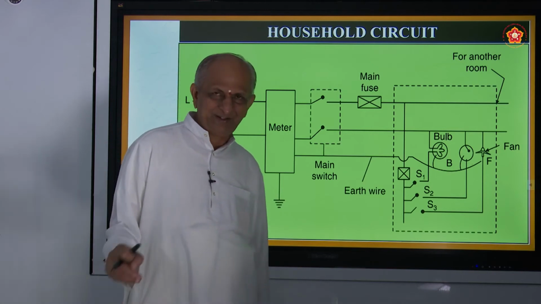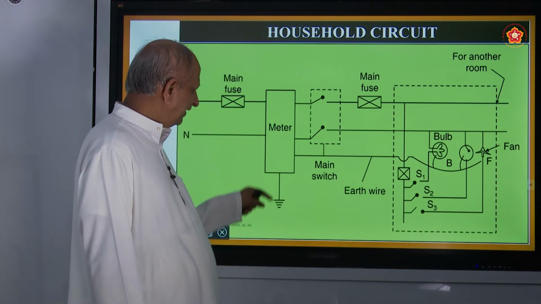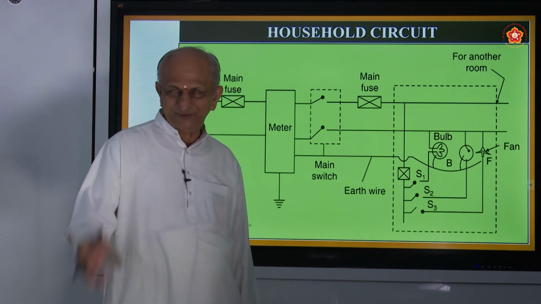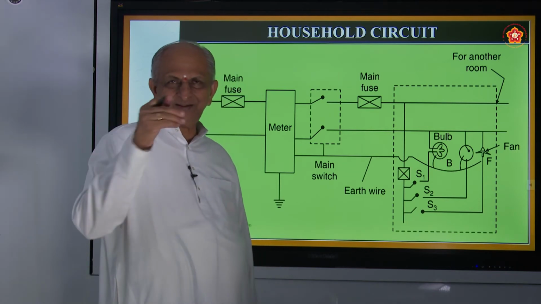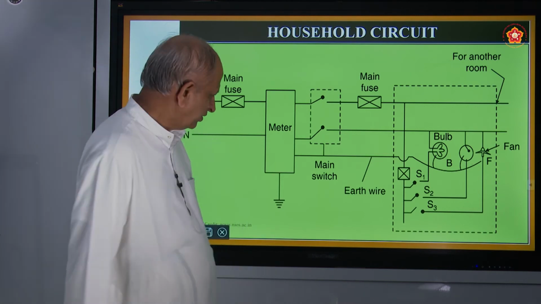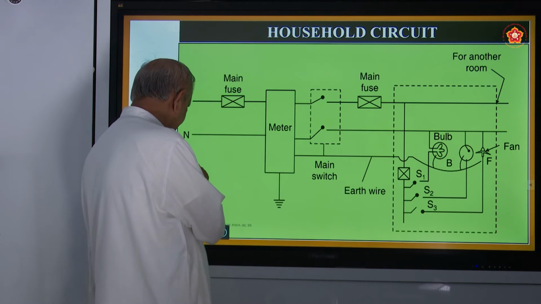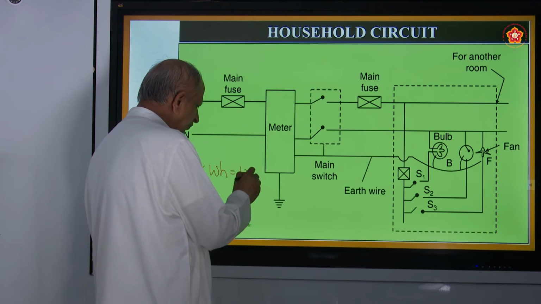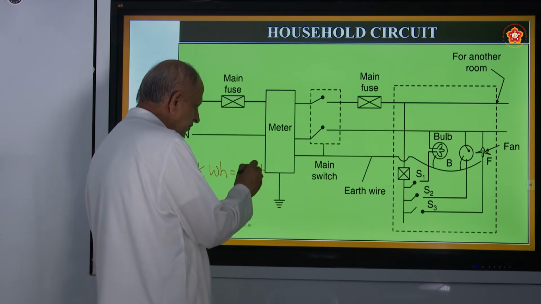Next month again he will come. He will find out one more reading. Difference of the two we will see. That he will note down. That is what is called a unit. So 1 kilowatt hour is called 1 unit, and that is how the bill will come for you.